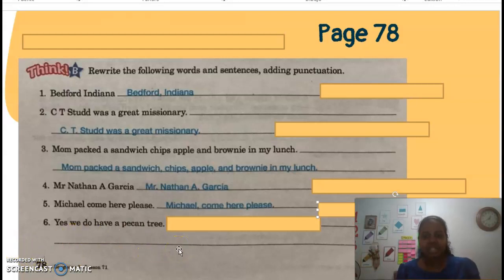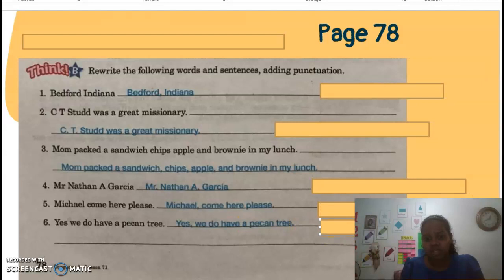And the last one is number 6. Yes, we do have a pecan tree. What is missing here? A comma. After yes or after no in a sentence, we always use a comma. If the word yes or the word no is at the beginning of the sentence, we're going to use a comma. So, yes, comma, we do have a pecan tree.